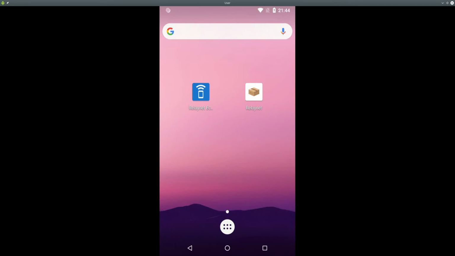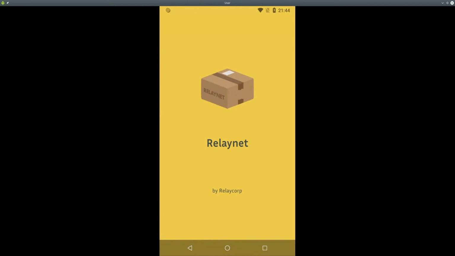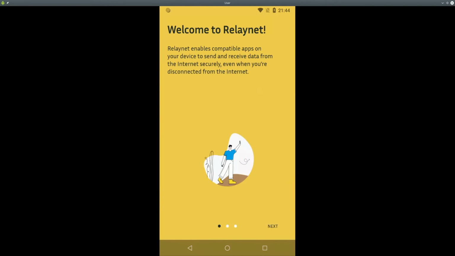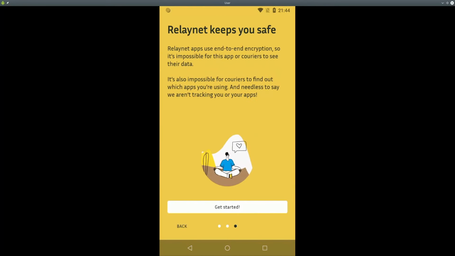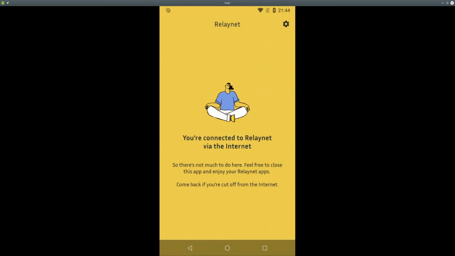I'm going to be doing a demo of RelayNet from the point of view of the user, and I'm going to be doing this with and without access to the internet. So let's go ahead and start the RelayNet app for the first time. And because this is the first time, I'm going to see some information about RelayNet, how it works and how it keeps me safe.